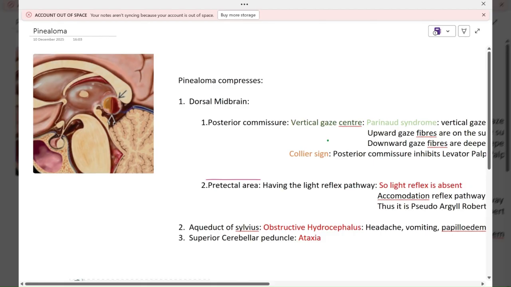In this video, we are going to learn about pinealoma and the science associated with pinealoma. Pinealoma is a tumor of the pineal gland. This topic is under brain tumors.